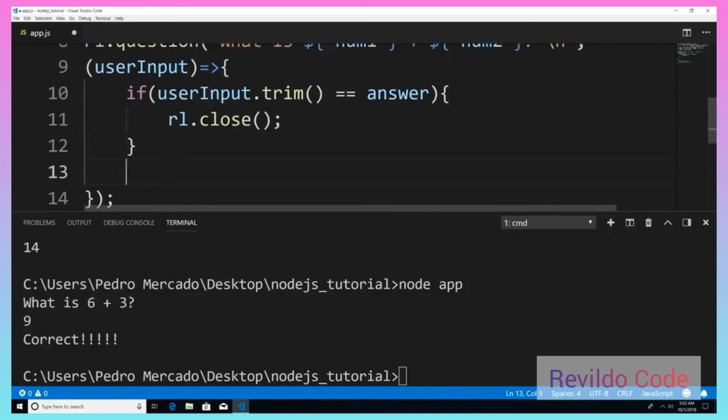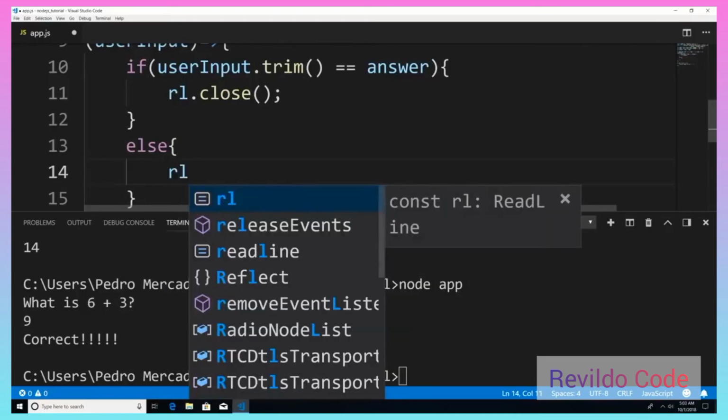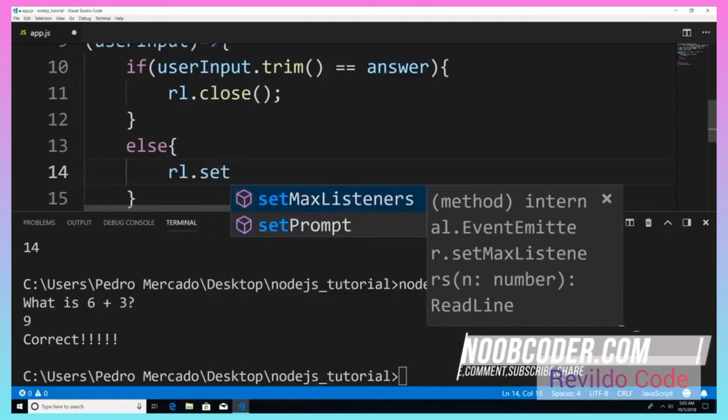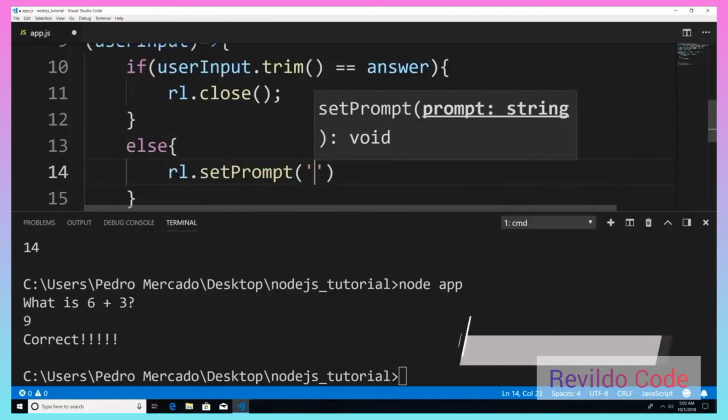I'm going to say else, and what I want to do is reprompt the user. So I'm going to say rl.setPrompt, and setPrompt takes an argument of a string, which is what you want to tell the user.